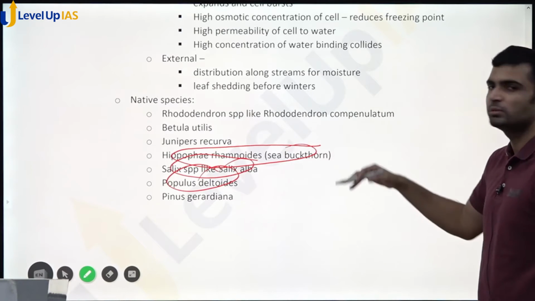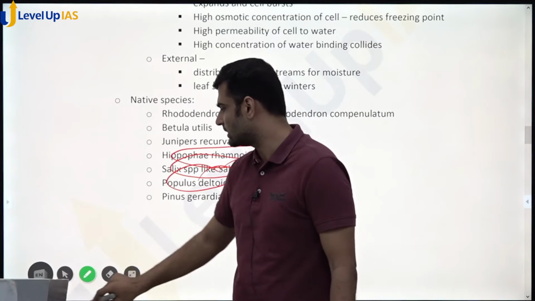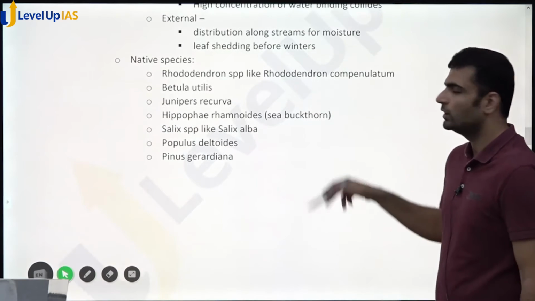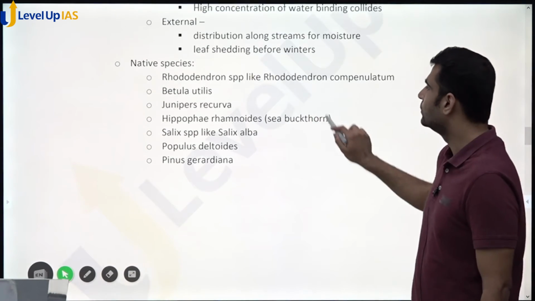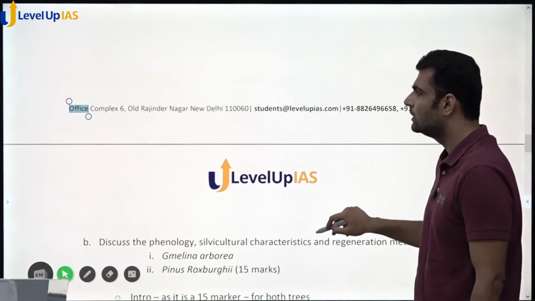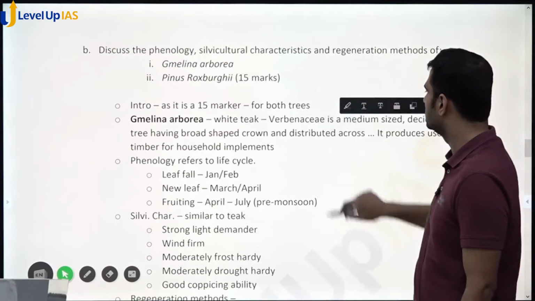I have mentioned some species of these cold deserts, but these are exotic species and not native species. And the question specifically asks for native species. But you just have to enlist them. You don't have to describe them. Nothing is required. You just have to enlist 5 species for 5 marks. Okay. Next question.